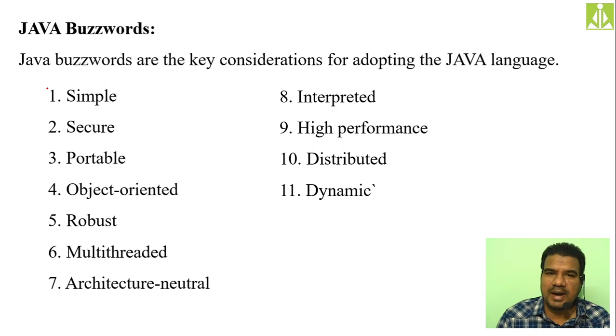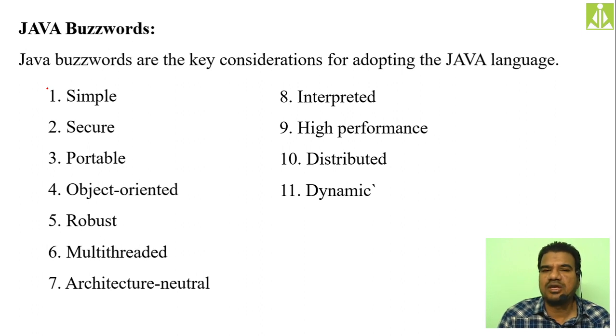To execute this bytecode and get the output, we need JVM. So you have written the code in Windows, generated the bytecode in Windows, and you're transferring that bytecode into a Linux environment. There also you need JVM to get the output from that bytecode.